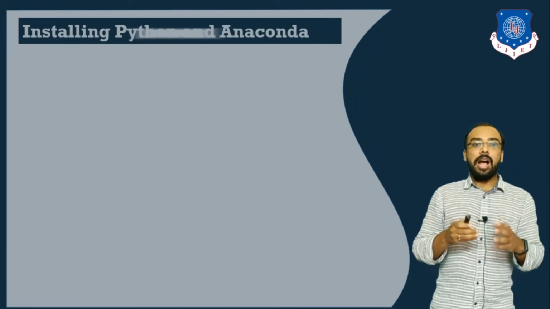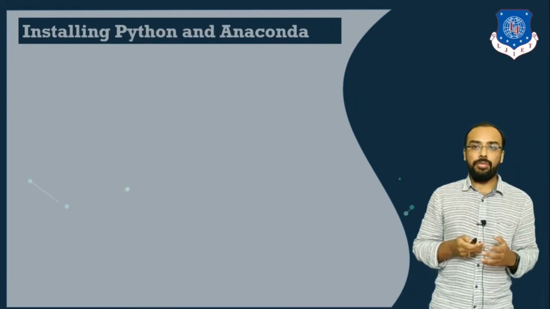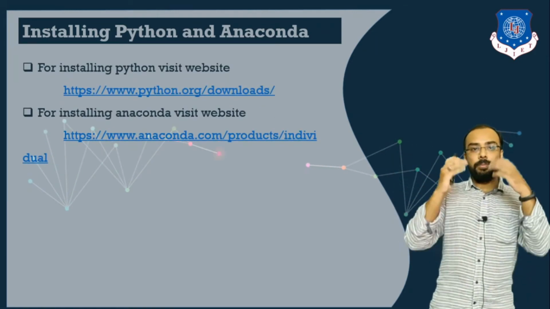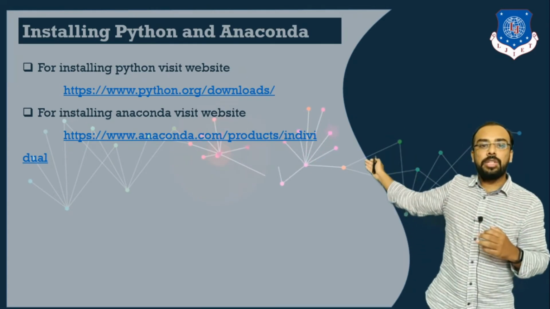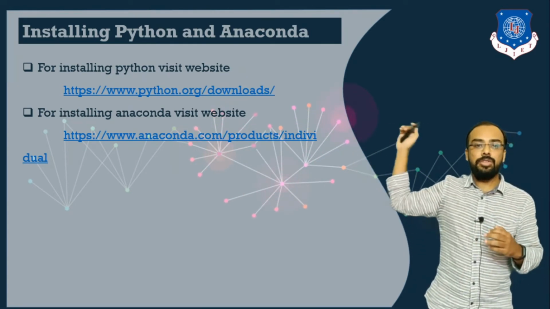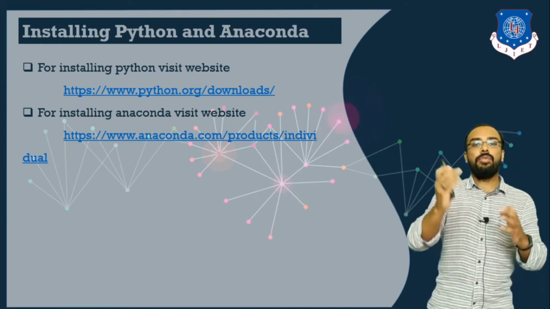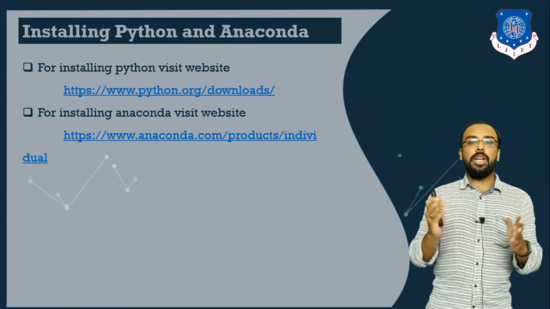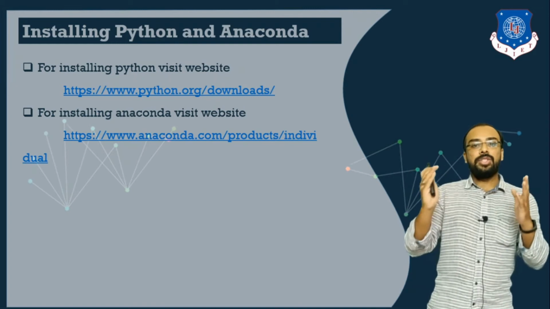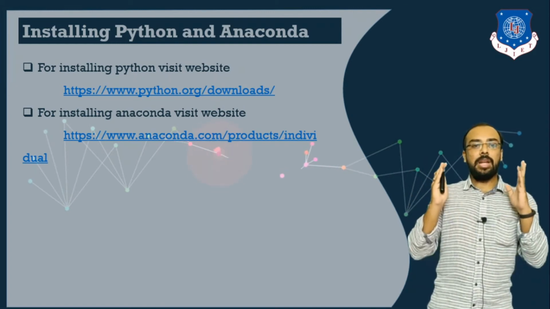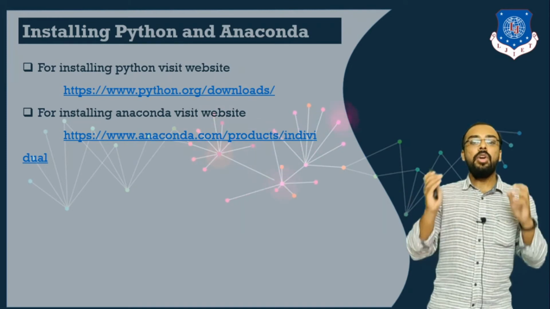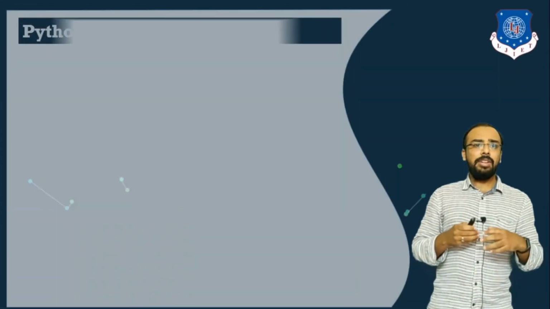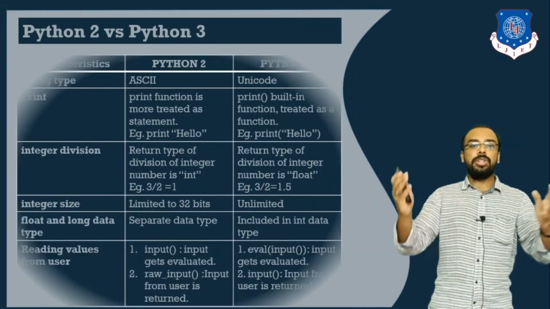Now we will see how we can install Python and different software. Whenever you want to program with Python, first you have to install the Python module. You can download it from its official website, python.org, and I am going to use software named Anaconda. Why am I going to use Anaconda? Because it is a very rich and powerful IDE. It provides different types of mathematical and data manipulation libraries, all of which get installed directly when I am working with Anaconda.